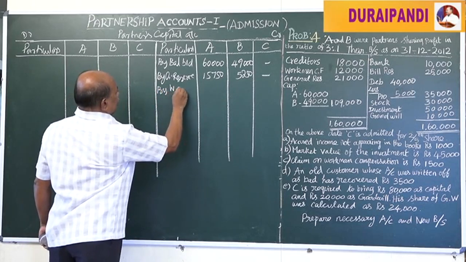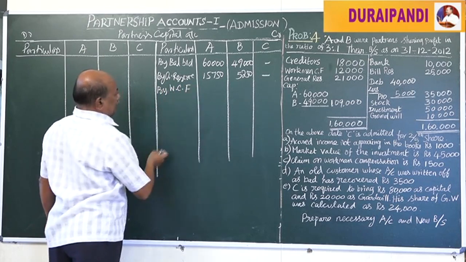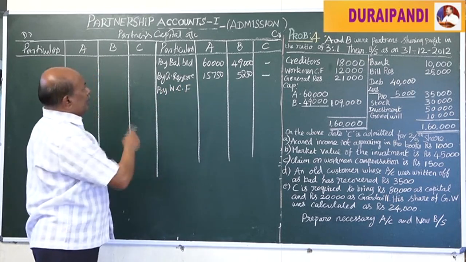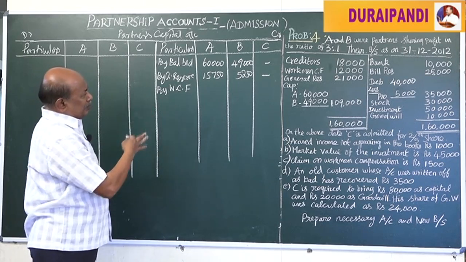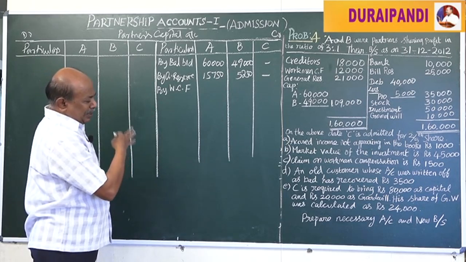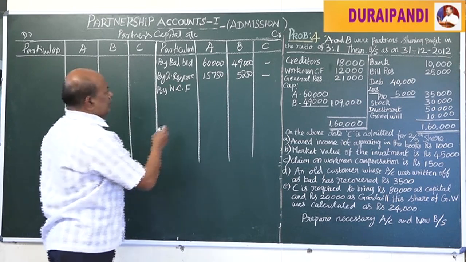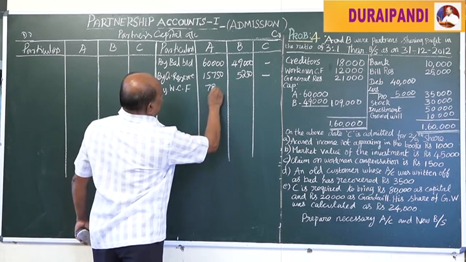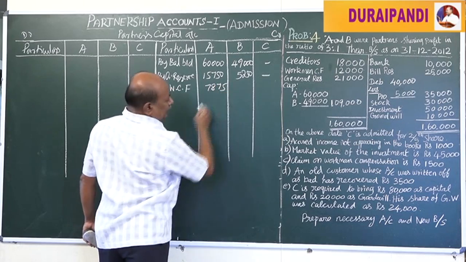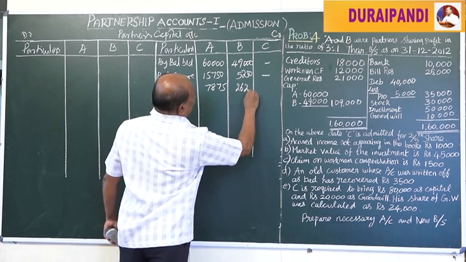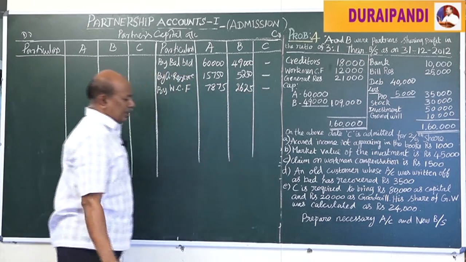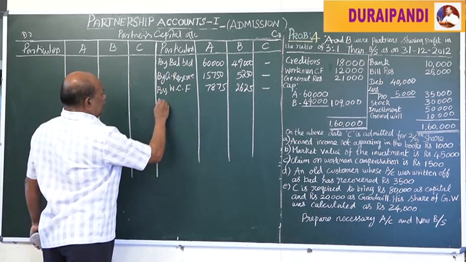Next, there is the workman compensation fund. That balance should be divided between the old partners in their old profit sharing ratio and credited. That means 7,875 and 2,625. Next, goodwill.